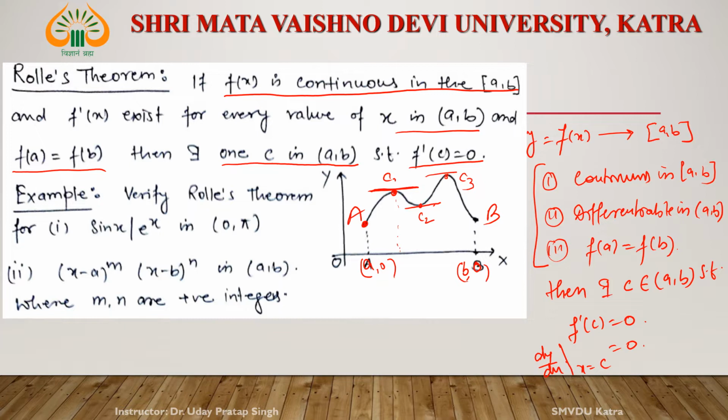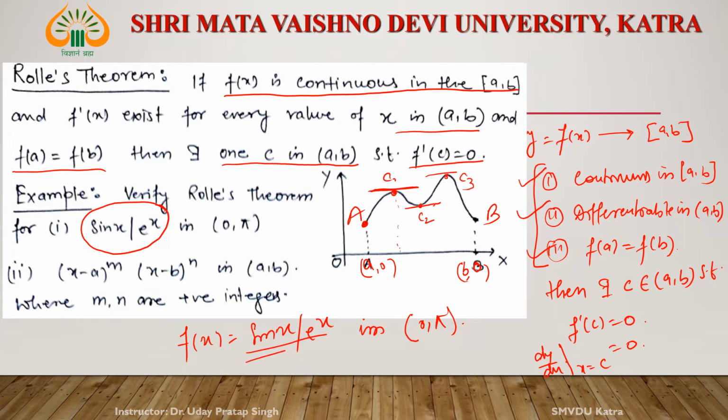So this is the statement of Rolle's theorem. If we apply Rolle's theorem on any function, for example, f(x) is equal to sin x e^x, in the open interval 0 to pi, we have to verify all three conditions of this function.